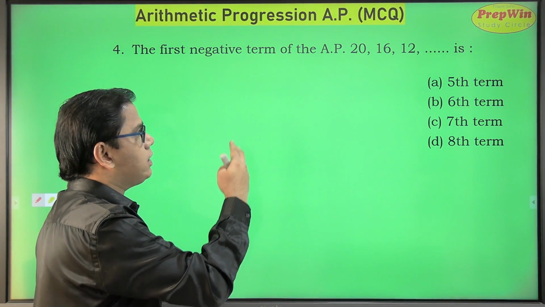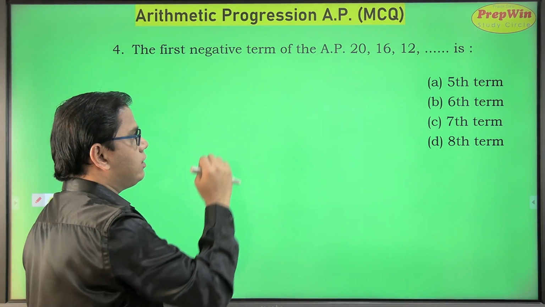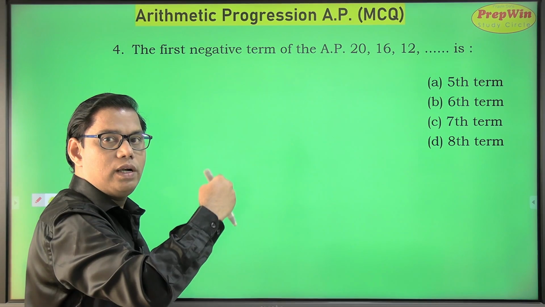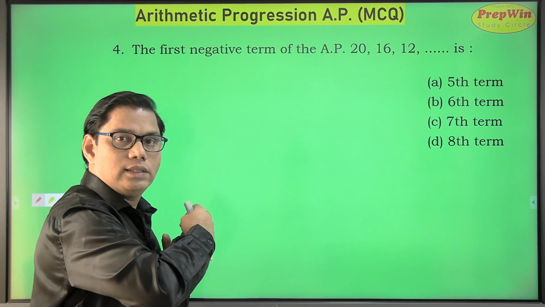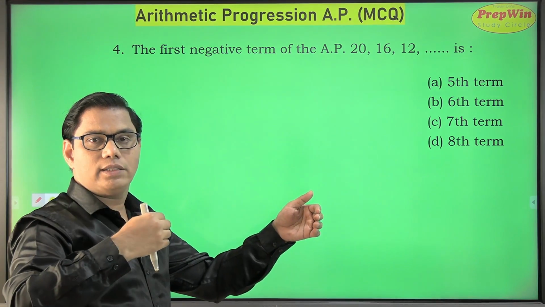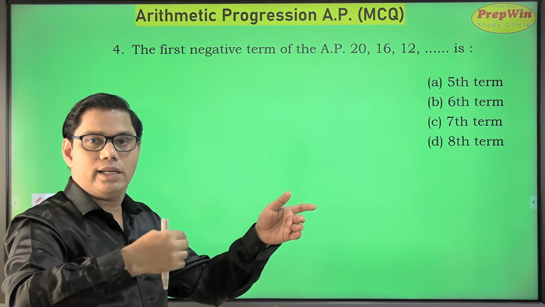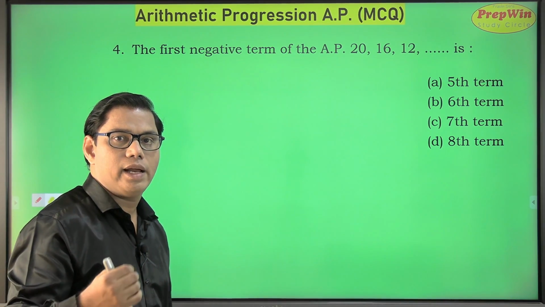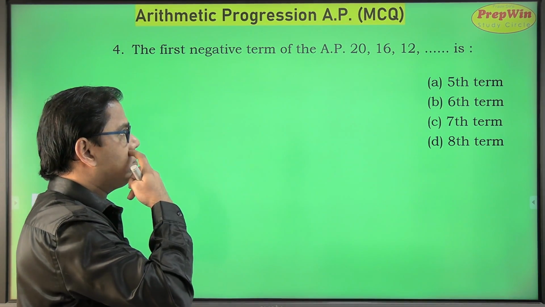The first negative term of the AP: when we look at this progression, it is in decreasing order. So the value will decrease. You have to consider a number line. In a number line, if you are going towards the left hand side, you will see that the number is decreasing. It will surpass 0 and you will get your first negative number. So that is what I have to do.